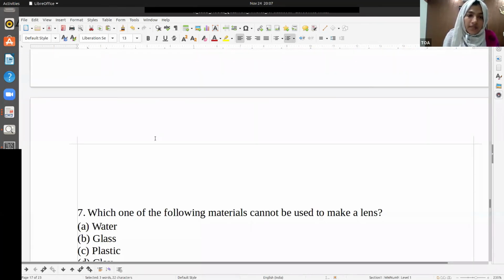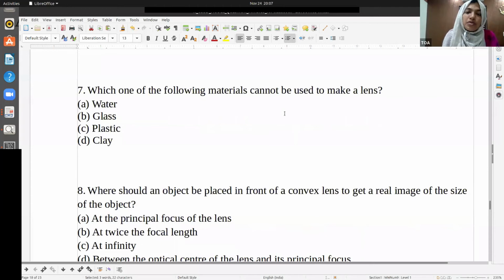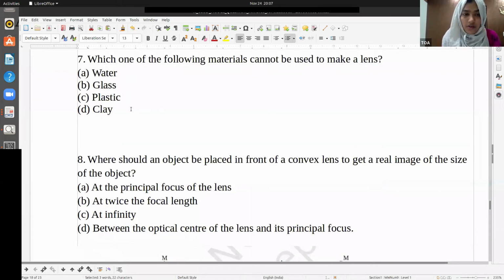Which of the following materials cannot be used to make a lens? Clay. Yes, that's nothing but clay. Very good. That's nothing but clay, because it's not transparent.